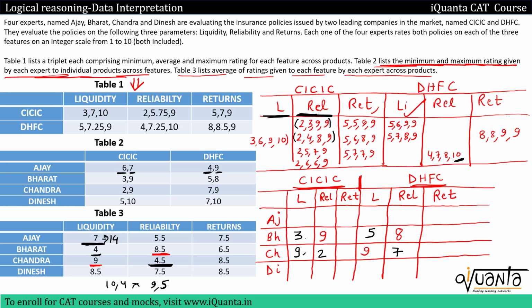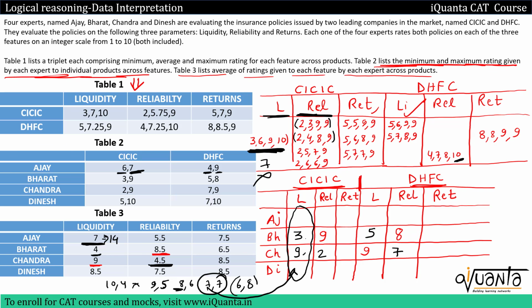Can we have 8 and 6? No, because maximum rating in CICIC is 7 possible for Ajay and here we are getting 8. Can we have 7, 7 possible? It is a possible case, but if I include 7, 7, so this 7 will go to this column, and when I take all the 4 values in this column, it should match with this pair. But if I include 7 here, there is no 7 here, so I cannot use 7 7 pair.